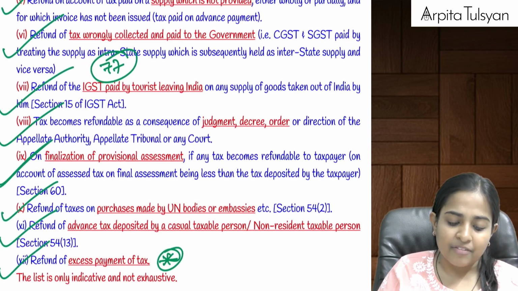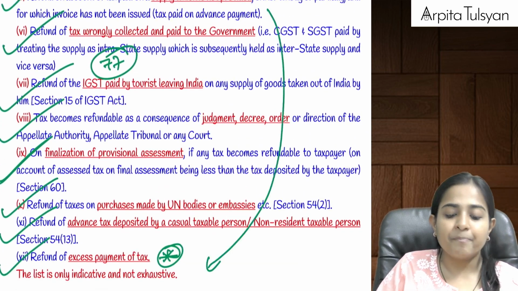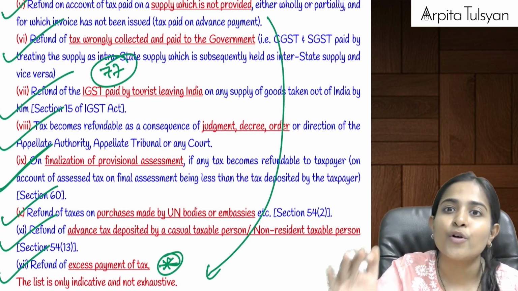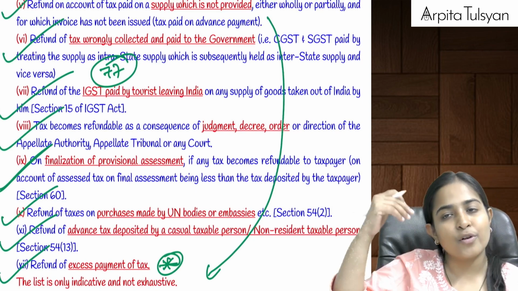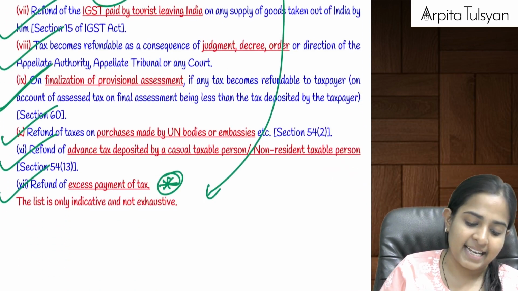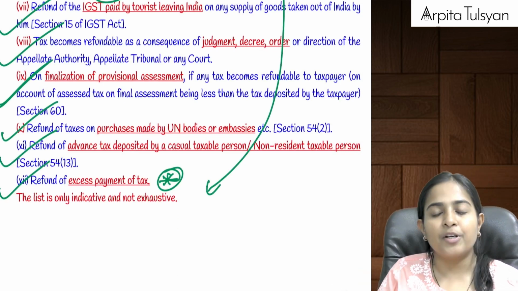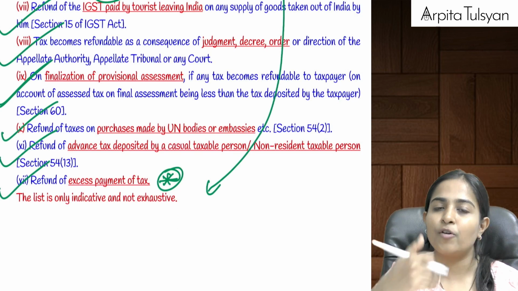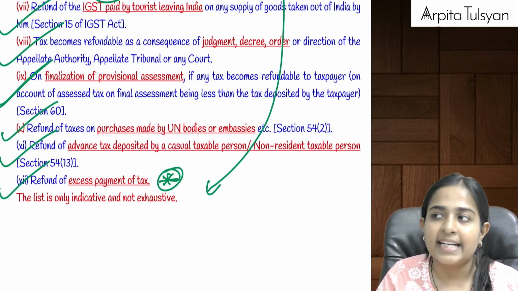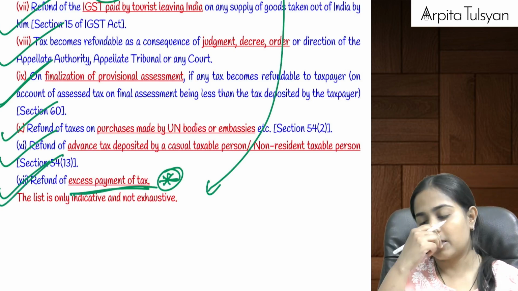Later we will also study a few circulars where they are relating to this point. That is when you had paid some tax to the government on advance payment and an invoice was also issued to the customer for that particular supply, but you could not give the supply. In that case, you can give a credit note to that customer, and you can utilize that credit note for payment of your output tax liability. But if you are not able to utilize that credit note against any output tax liability, then you can take the refund of the same under this particular head.